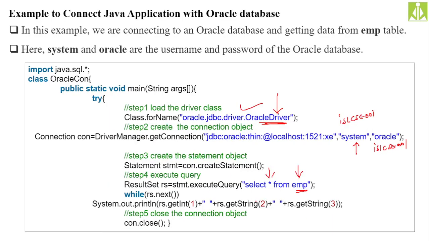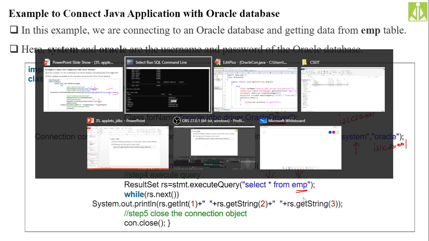So accordingly we write our statements over here. Here I am reading two strings and one integer, but I need to read two integers and one string. First column is an integer, second column is a string, and third column is again an integer. So that I need to put in my program.